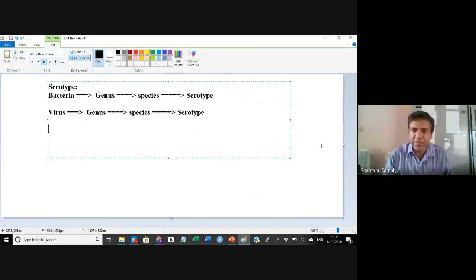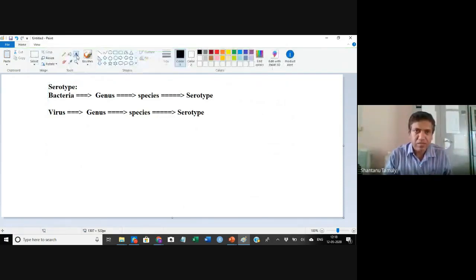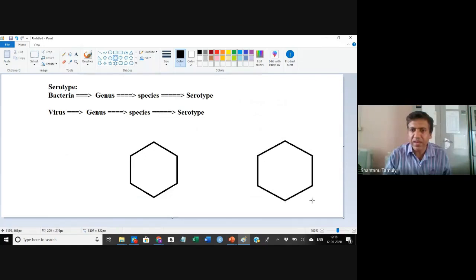Let me give you an example. Suppose this is an FMD virus. Now, this is another FMD virus. This is an epitope in an FMD virus. The similar epitope is present in this FMD virus also. The structure is similar.